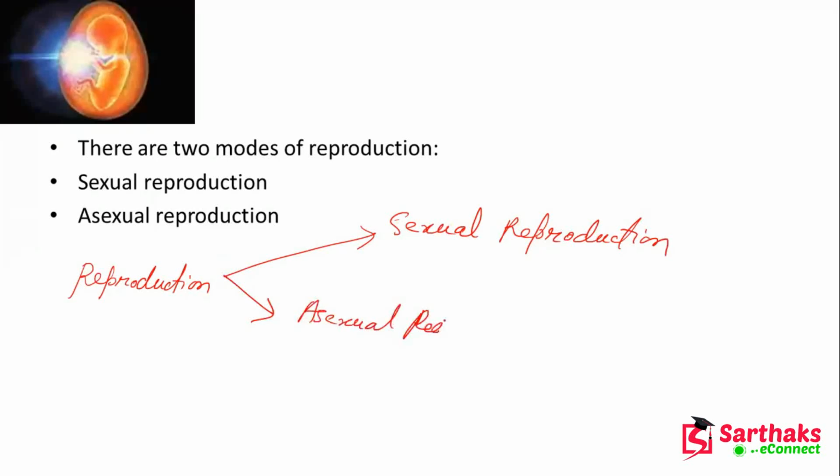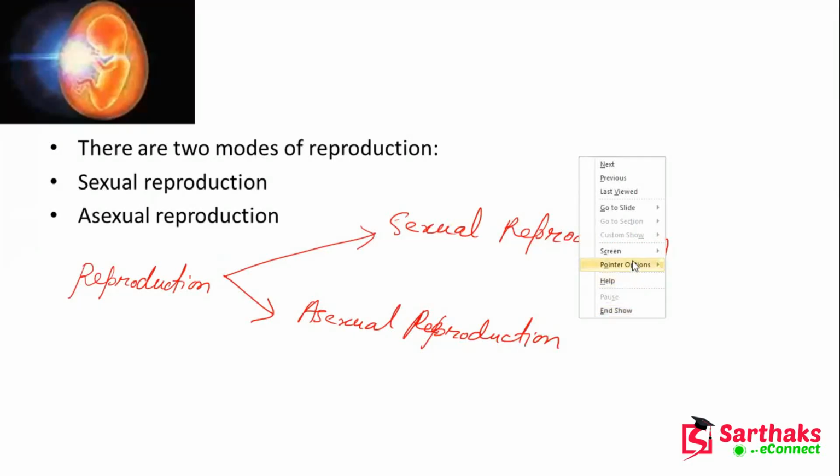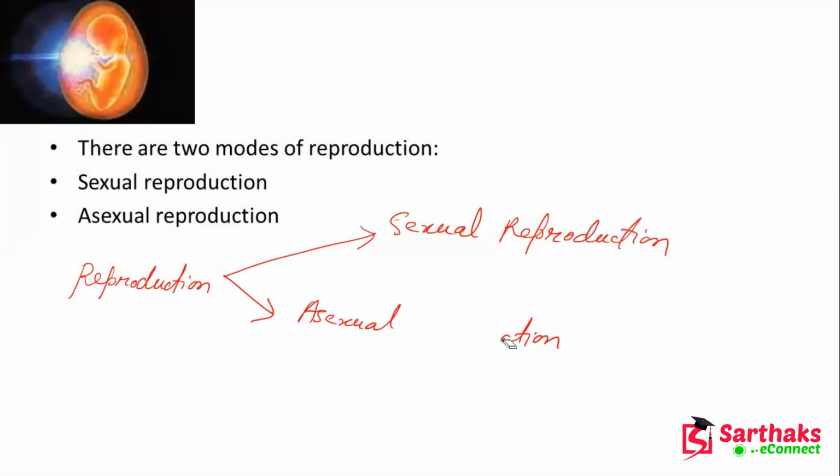So there may be two types of reproduction process. One is sexual reproduction, another is asexual reproduction. Now we will elaborate what sexual reproduction and asexual reproduction are.